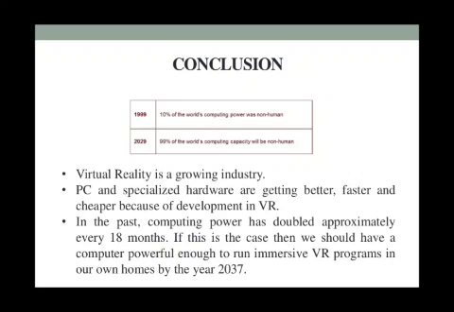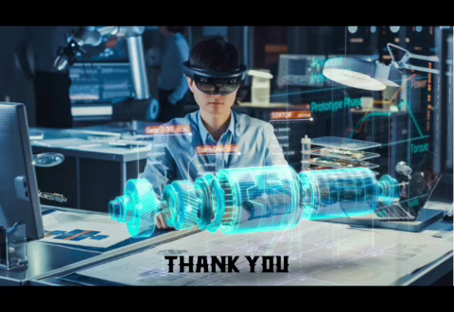Here the conclusion. In 1999, 10% of the world's computing power was non-human. In 2029, 99% of the world's computing capacity will be non-human. This is the virtual reality's conclusion. Virtual reality is a growing industry. PC and specialized hardware are getting better, faster and cheaper because of development in VR. In the past, computing power has doubled approximately every 18 months. If this is the case, then we should have a computer powerful enough to run immersive VR programs in our house by the year 2037.